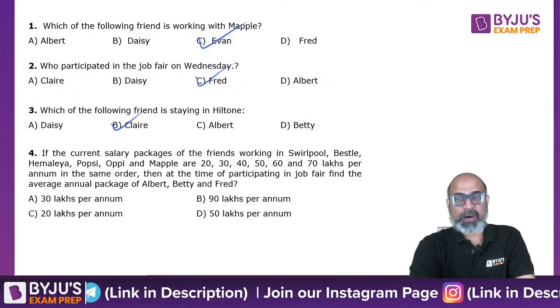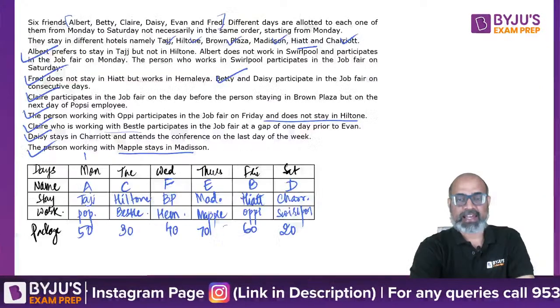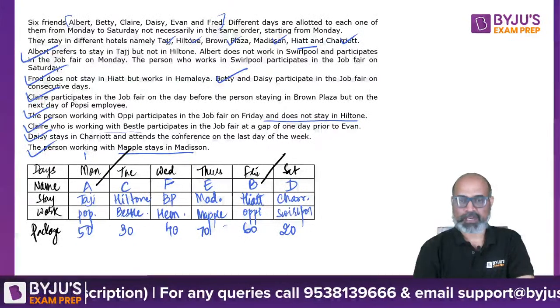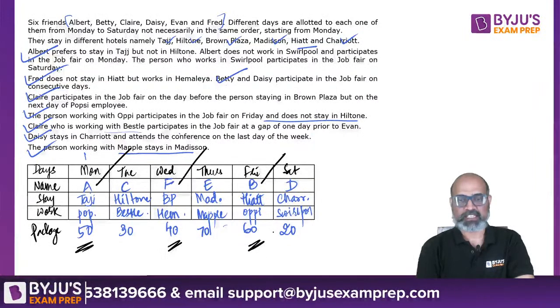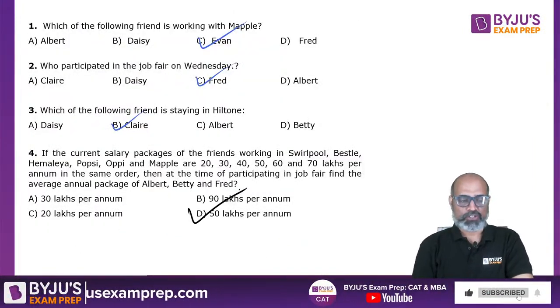Then at the time of participating in the job fair, find the average annual package of A, B and F. So the average annual package of A, B and F. That is the average of 50, 40 and 60. Average of 40, 50 and 60 will remain 50, right? So D becomes our answer.